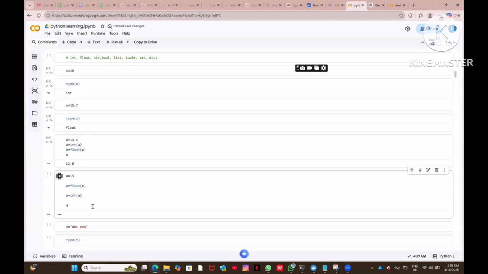So I hope this makes sense, right? Very simple. You are defining a equal to 15, then you are giving float of a, that means 15.0, and then converting 15.0 back to 15. So that is what you are getting here, right? I hope it makes sense.